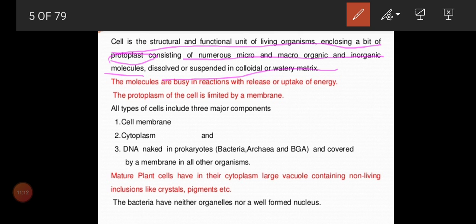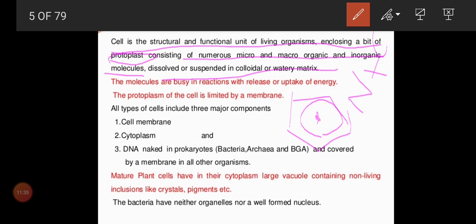So here imagine this is a cell. At the center of the cell we can see the nucleus, and the nucleus is surrounded by what? Cytoplasm. So here one term was given, protoplast. What is protoplasm? Protoplasm is nothing but nucleus plus cytoplasm. Together we call it protoplasm.